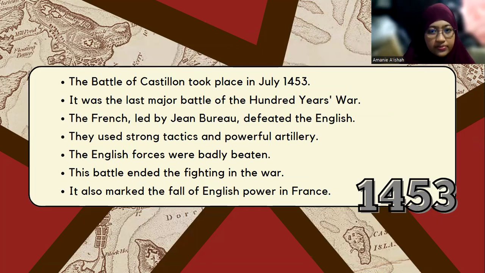In the year 1453, in July, the Battle of Castillon took place. This was the last major battle of the 100 Years' War. The French, now led by Jean Bureau, defeated the English. They had used strong tactics and powerful artillery. The English forces were badly beaten, and this battle marked the end of fighting in the war. This also marked the fall of English power in France.